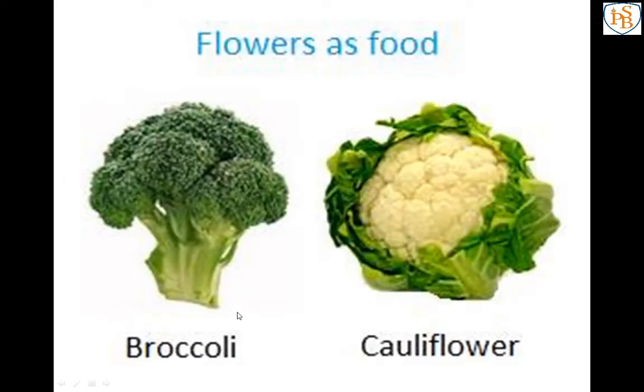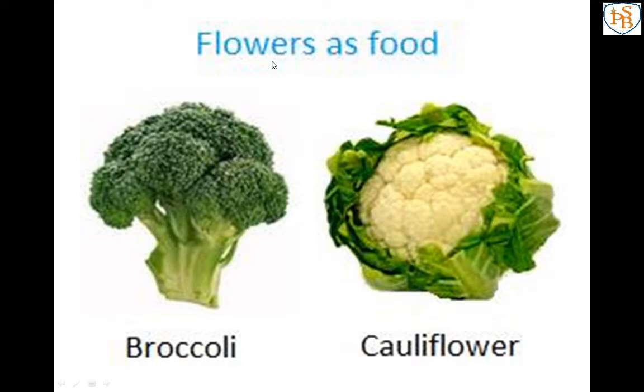See these examples. First we will learn about the flowers of a plant. Anybody know about broccoli and cauliflower? Yes, these are regular vegetables we eat. Actually broccoli and cauliflower are the flowers of a plant.